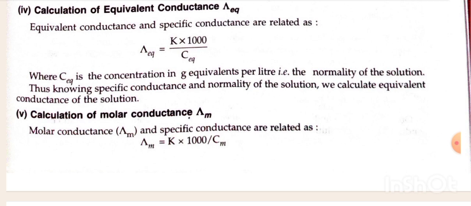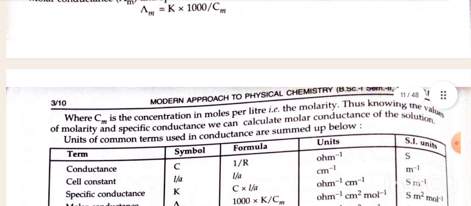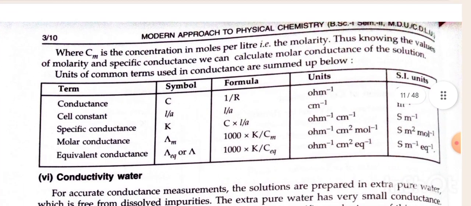Fifth, calculation of molar conductance lambda m. Molar conductance lambda m and specific conductance are related as lambda m is equal to K into 1000 divided by Cm, where Cm is the concentration in moles per liter, which means the molarity. Thus, knowing the value of molarity and specific conductance, we can calculate the molar conductance of the solution.